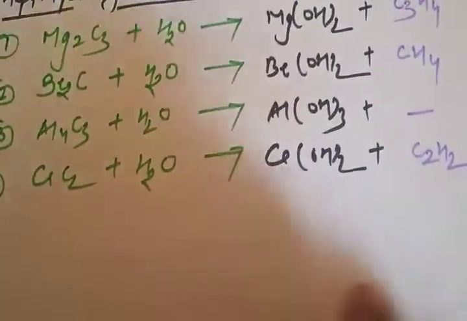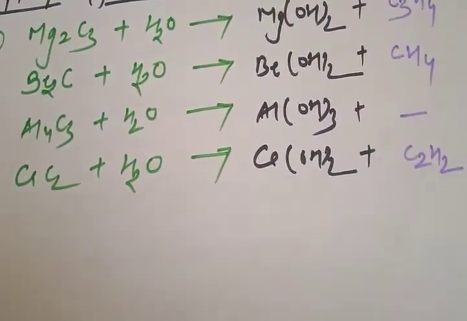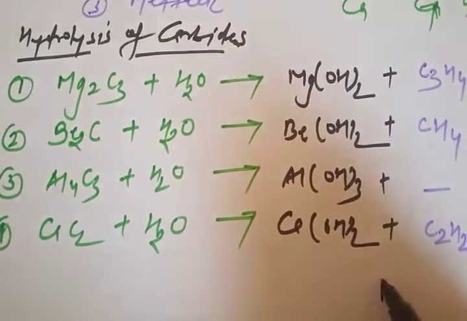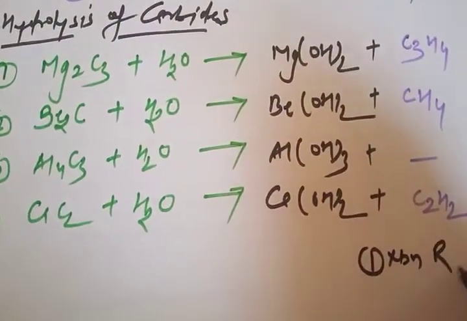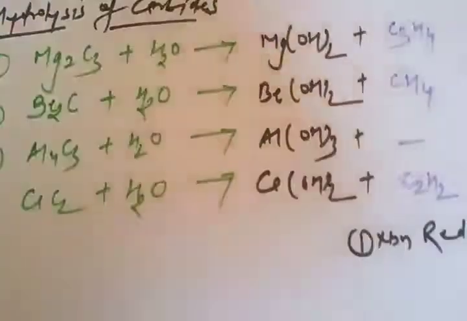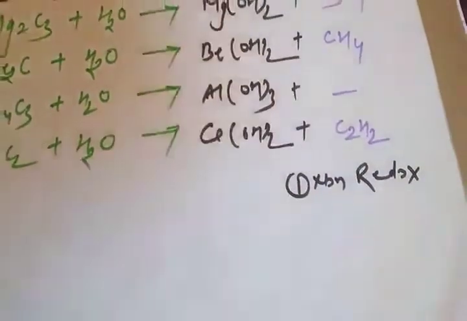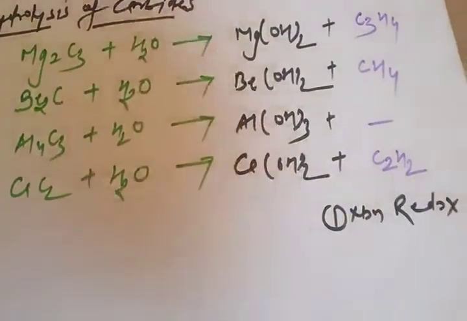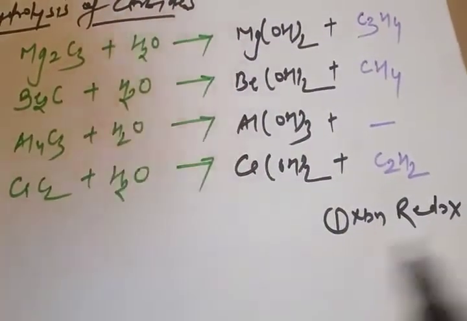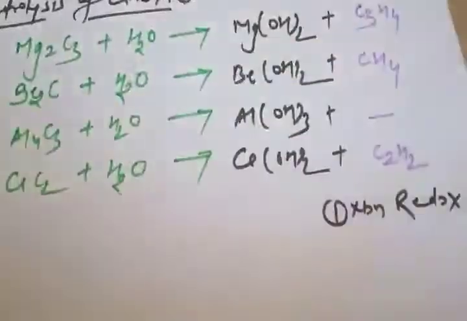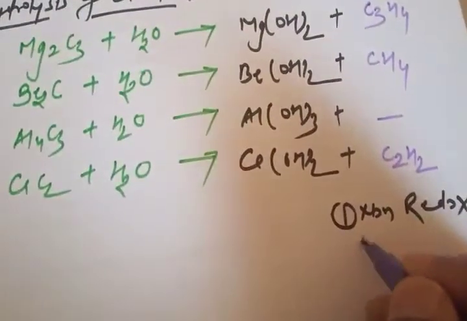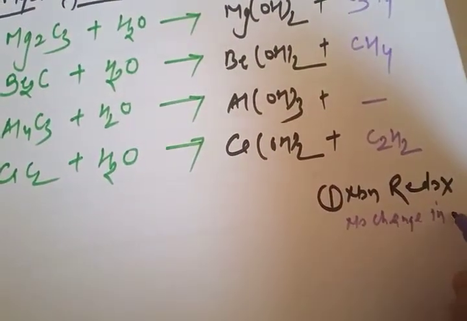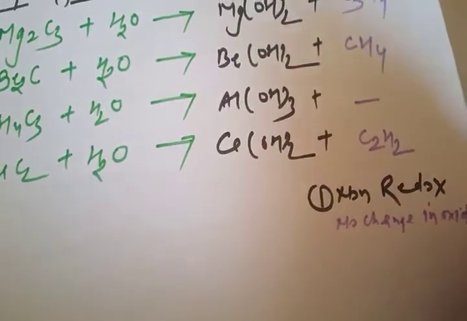What you should keep in mind is that the hydrolysis of carbide is a non-redox reaction. Very important. That means there is no oxidation and reduction, which means there is no change in the oxidation state.